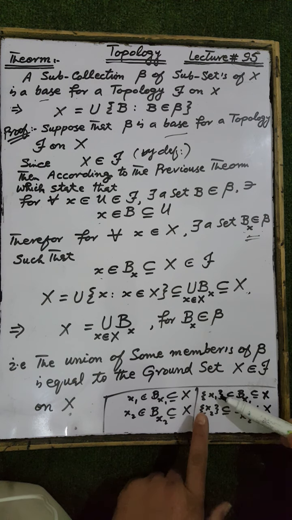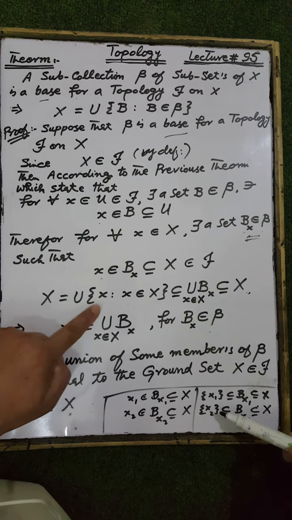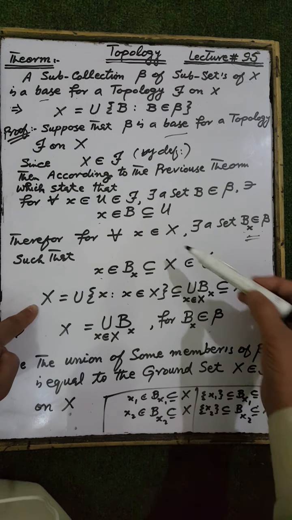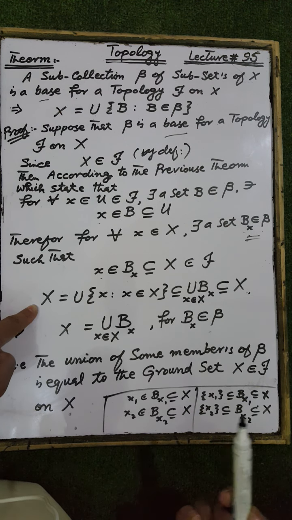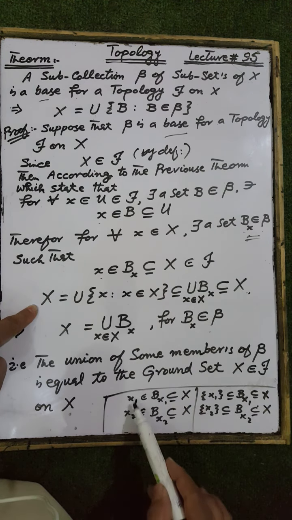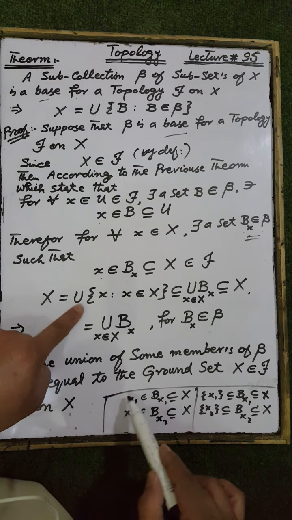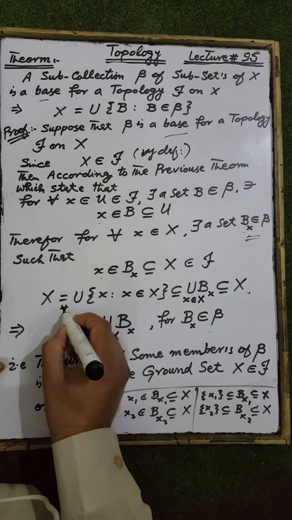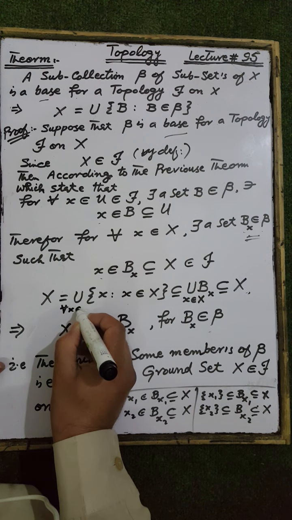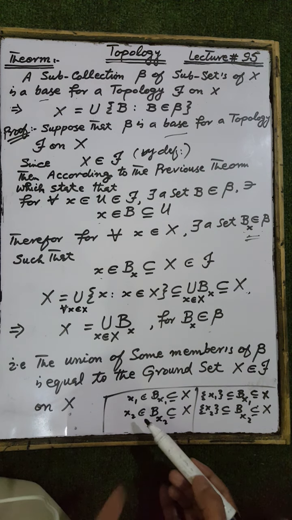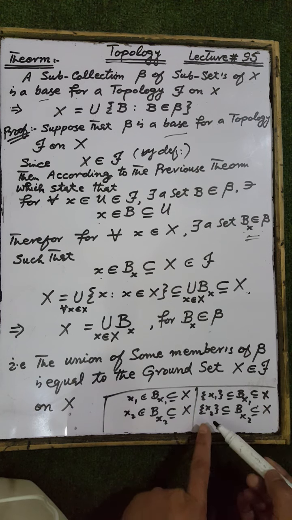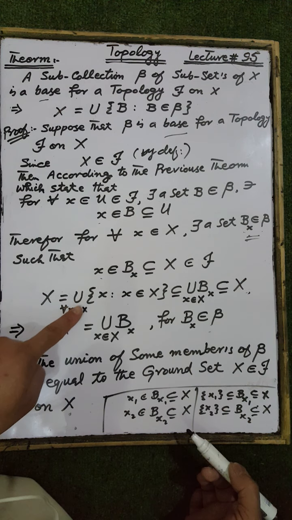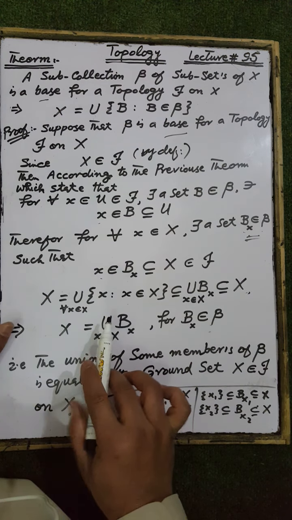Now, the union of all these sets is the set X, because the ground set X contains these two elements. Suppose in this case the ground set X contains these two elements, then the union of the sets containing each element x belonging to the ground set X is equal to the set X by itself.